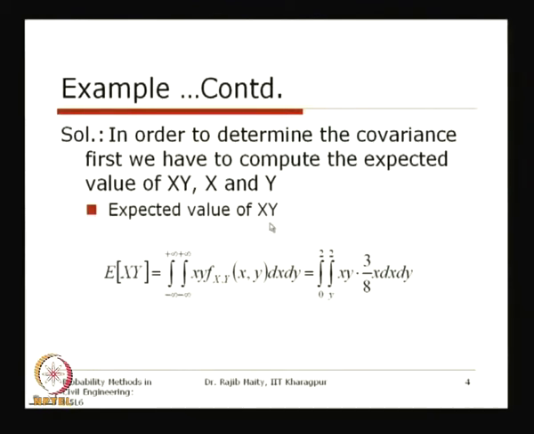The expectation of xy, you know this formula we discussed earlier: xy multiplied by the joint density, integrated over the entire range. When we are integrating over the entire range, you have to take the limits over that area. So first we take the integration with respect to x, from y to 2, of xy multiplied by f(x,y), which is 3/8 x, and then y from 0 to 2. Pictorially, if you want to see this one,